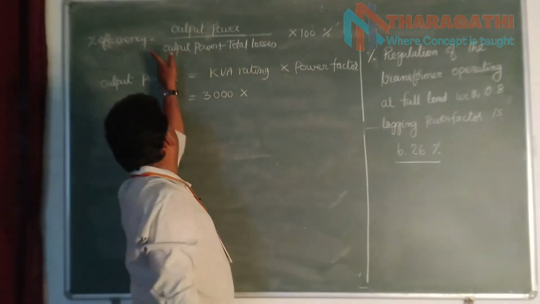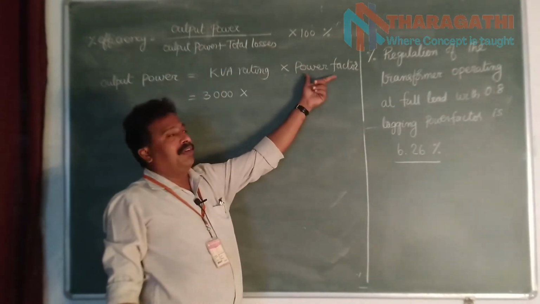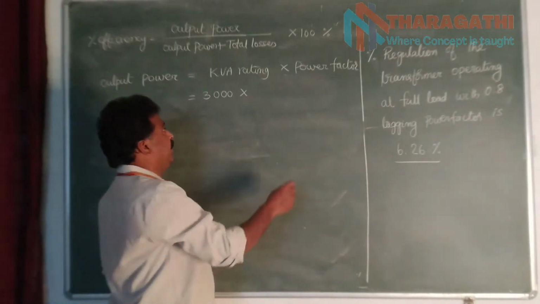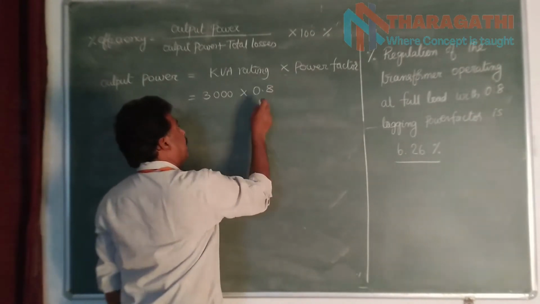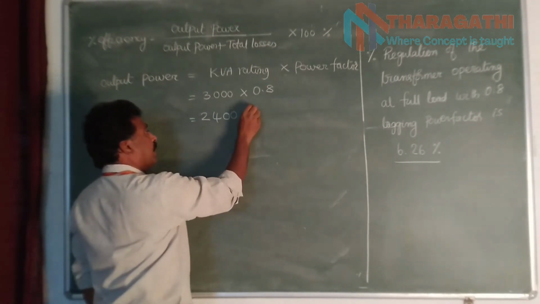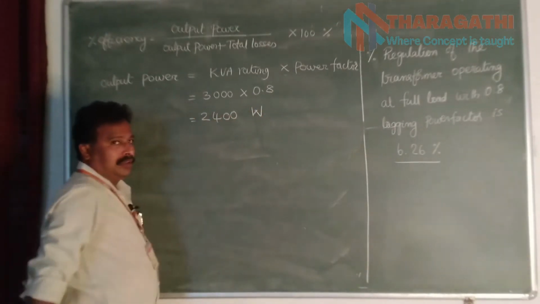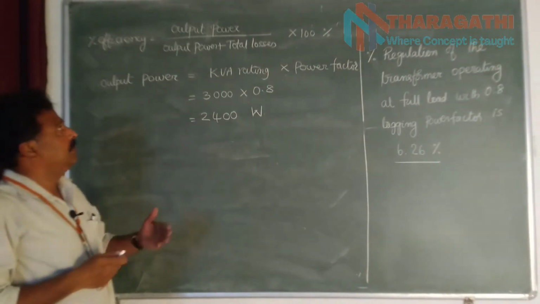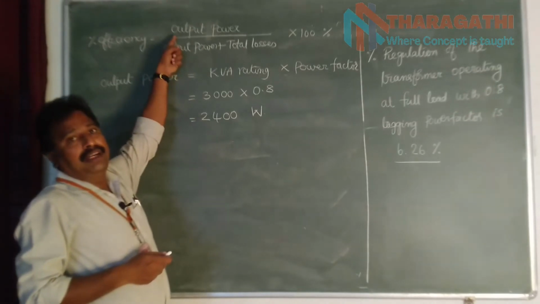We need to evaluate this efficiency when the transformer is operating at a power factor of 0.8. If you multiply these two, you are going to get 2400 watts. So, this is how we can find out the output power of the transformer.